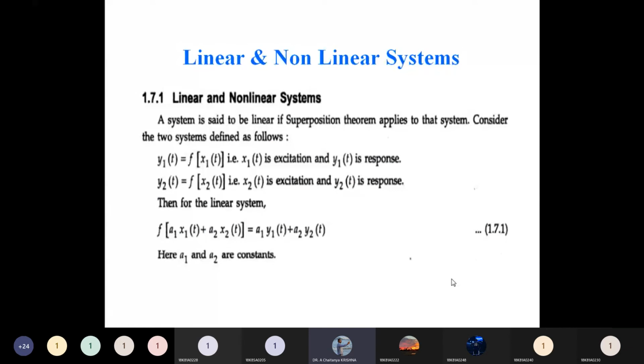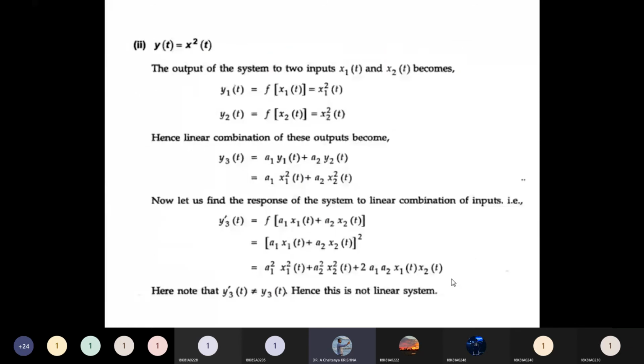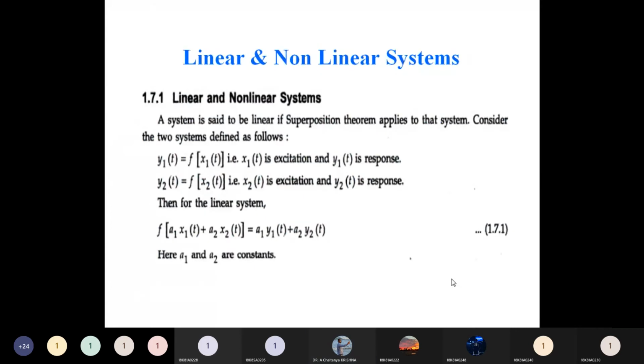And next, linear and non-linear systems. If the system is said to be linear, it will satisfy the superposition principle, not the superposition theorem.